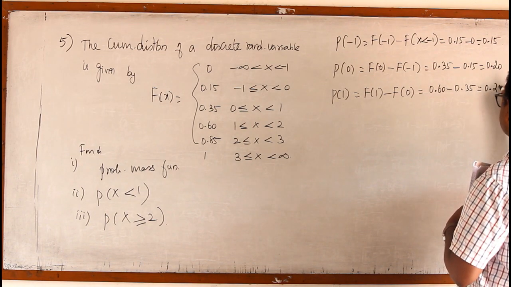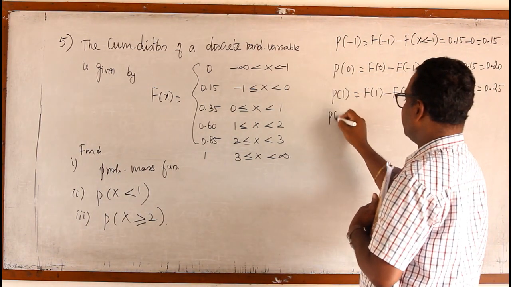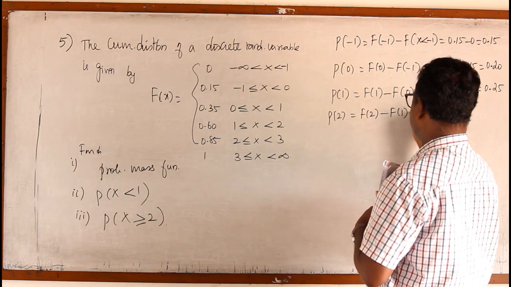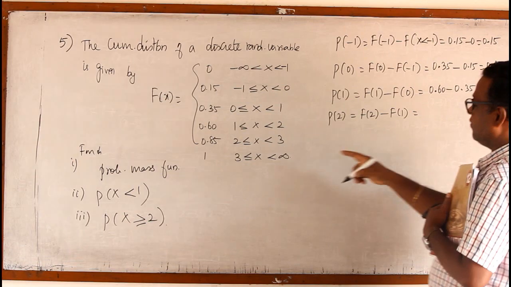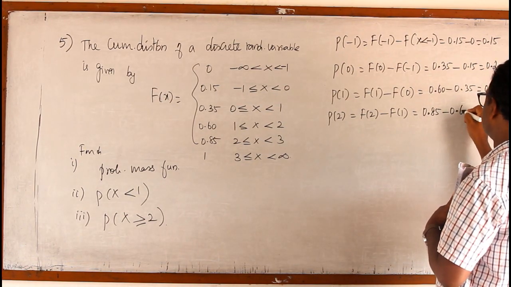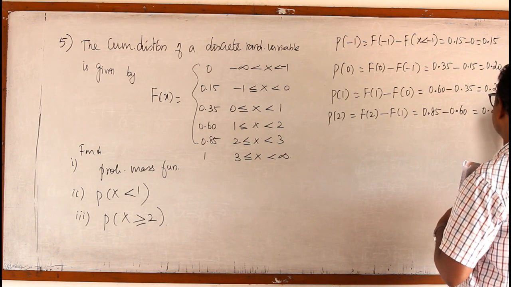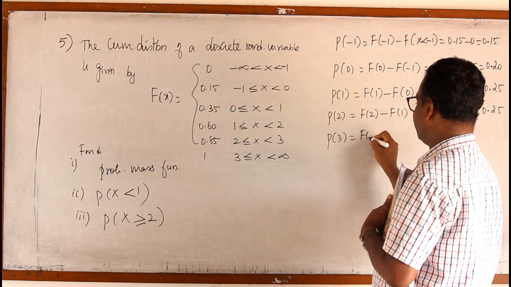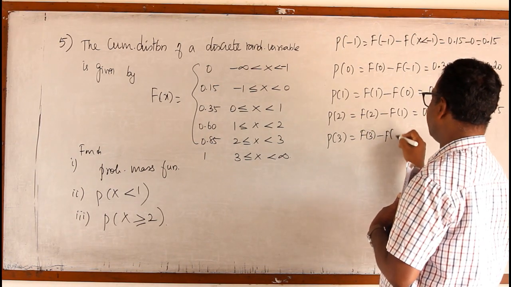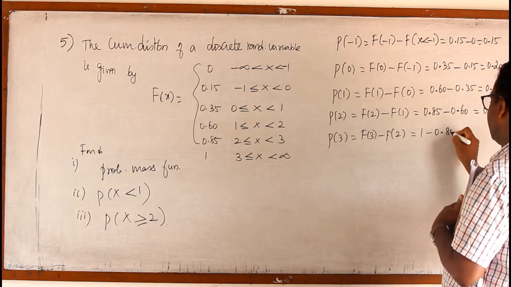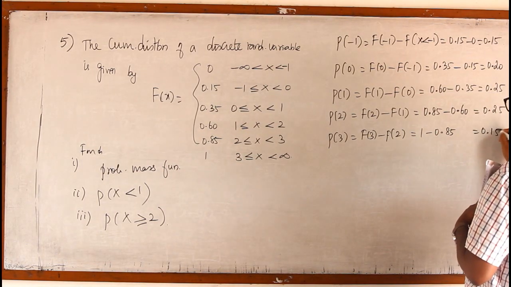Now P of 1 is F of 1 minus F of 0. F of 1 value is 0.60 minus F of 0, 0.35. It is 0.25. Now P of 2 means F of 2 minus F of 1. F of 2 value is 0.85 minus 0.60, again 0.25. Then P of 3 means F of 3 minus F of 2. It is 1 minus 0.85, which is 0.15.